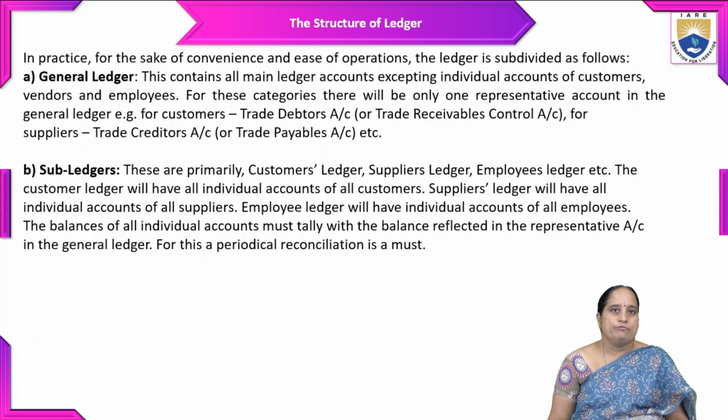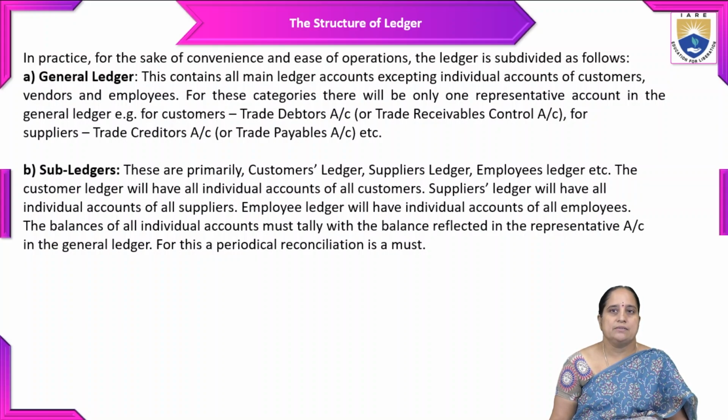Coming to the structure of the ledger, in practice, for the sake of convenience and ease of operations, the ledger is subdivided as follows. One is the general ledger, another one is the sub-ledger. The general ledger contains all main ledger accounts excepting individual accounts of customers, vendors and employees.